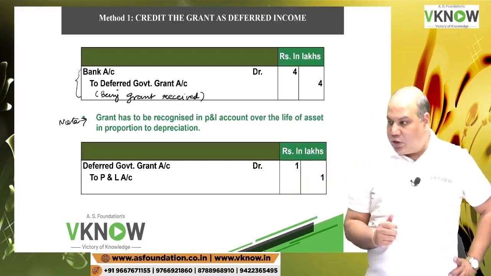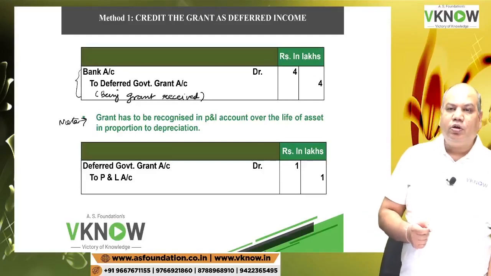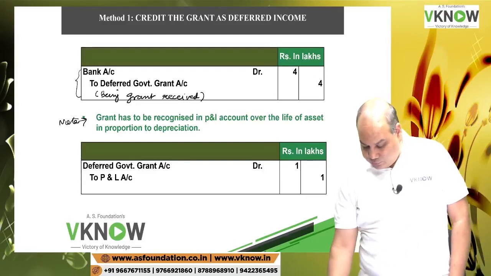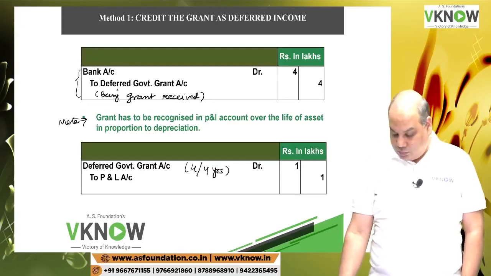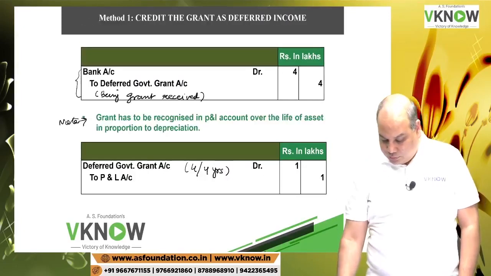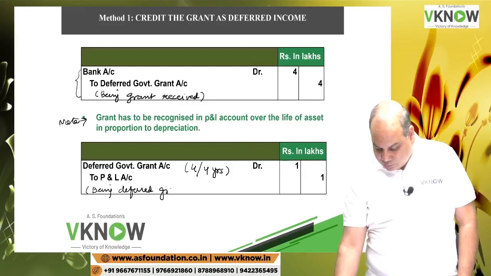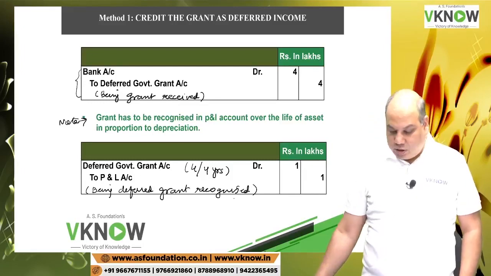Write down. Deferred government grant account debit 1. How did you get 1? 4 divided by 4 years. To P&L account 1. Write narration: being deferred grant recognized.